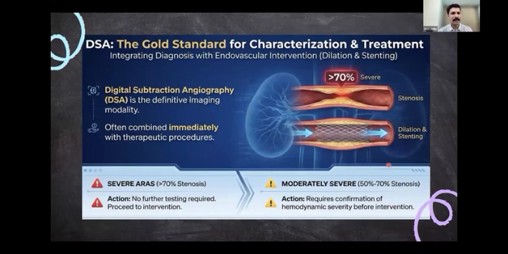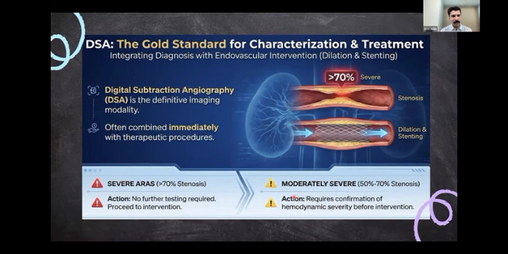Now, the gold standard definitely is DSA, or digital subtraction angiography. We usually go for it when you have a high suspicion and you are already planning for an intervention. You go for a DSA, and in the same sitting itself, if possible, we go for the endovascular intervention. That's the usual thing, because we don't want to expose the patient to a high degree of contrast, and it is an invasive procedure, so we don't want to put the patient through an invasive procedure just for the diagnosis sake. Mostly it's planned along with the endovascular intervention procedure.